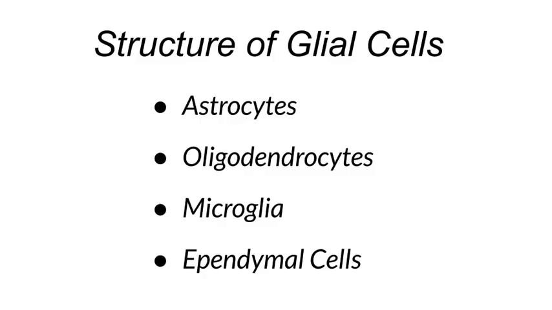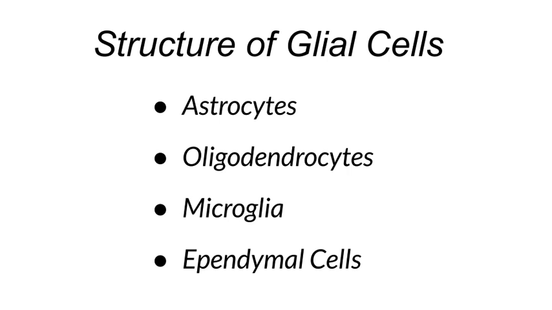First is astrocytes. Astrocytes are star-shaped cells that are the most abundant glial cells in the central nervous system. They play essential roles in regulating the chemical environment around neurons, maintaining the blood-brain barrier, and providing structural support to the nervous tissue. Next is oligodendrocytes.